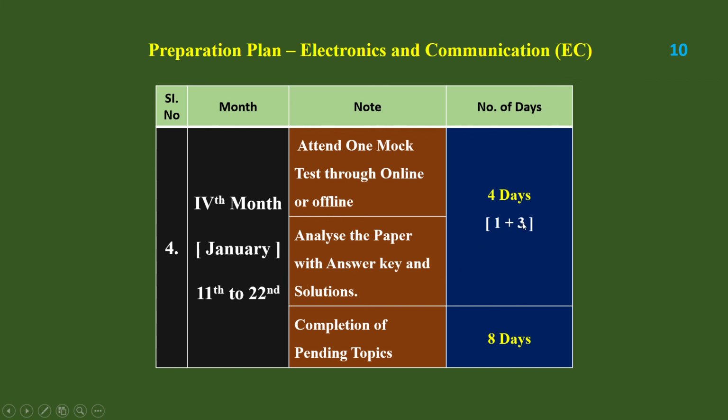So 1 day for attending, 3 days is for analysis. Analysis means which questions you are having trouble with, those topics can be analyzed. So for analysis you can take 3 days, for attending you can take 1 day. Total 4 days is for one practice paper. And then after that, completion of pending topics. What are the pending topics you have noted down in each subject? You can finish within these 8 days. 8 days I have scheduled for pending topics, 11th to 22nd. And then